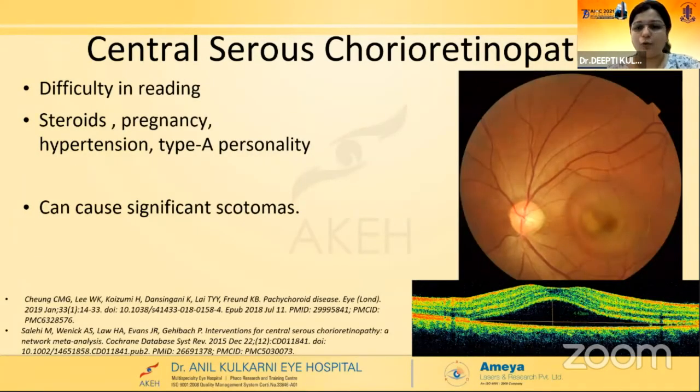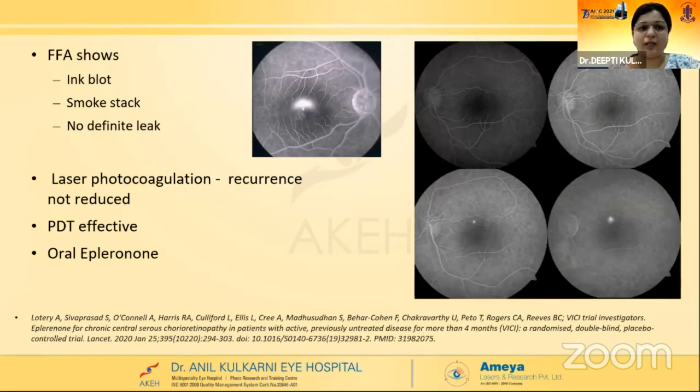We have already seen a few slides and photos about central serous retinopathy. So also this can cause a sudden loss of vision. This does cause significant and lasting scotomas and is very troubling to the patient. FFA needs to be done here, where we can find either ink blot, smokestack, or sometimes even a lack of pattern of the leak.